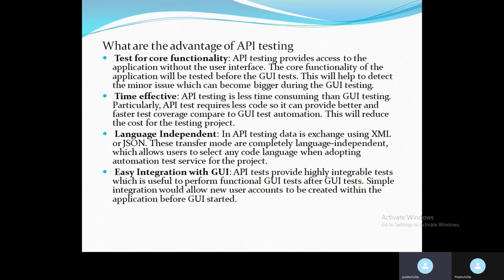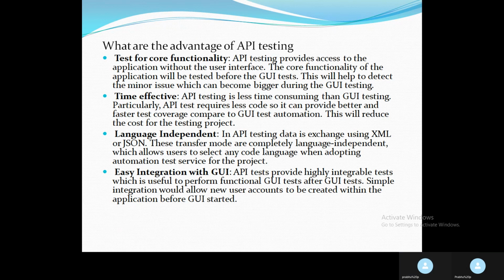The second advantage is time efficiency. API testing is less time consuming than GUI testing. API tests require less code, so they can provide better and faster test coverage compared to GUI test automation. This will reduce the cost of the testing project. Comparing UI versus API testing, API testing takes less time, and code-wise it is also less.